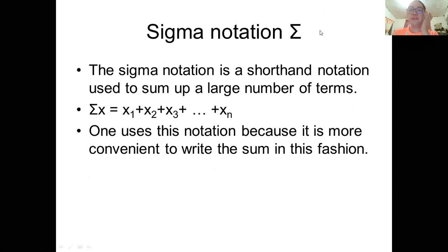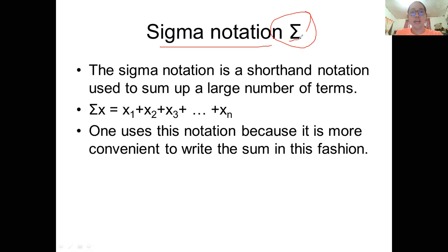Another thing that we want to be familiar with in statistics is the sigma notation. As you can see there, the sigma notation can be represented in this form. This mathematical symbol represents a sigma notation.